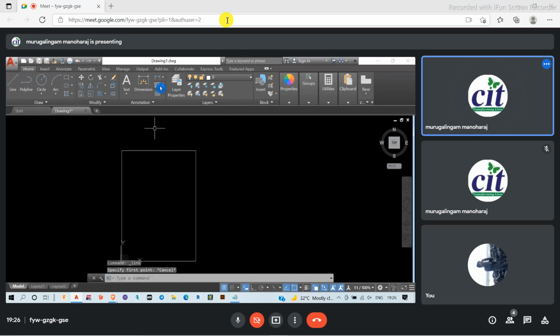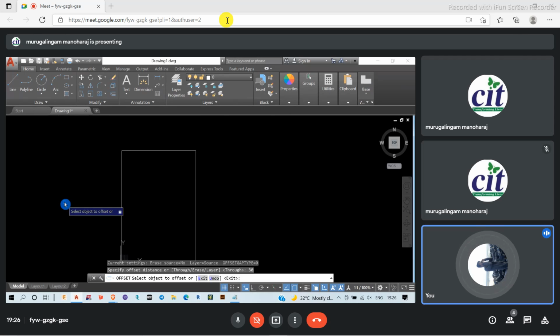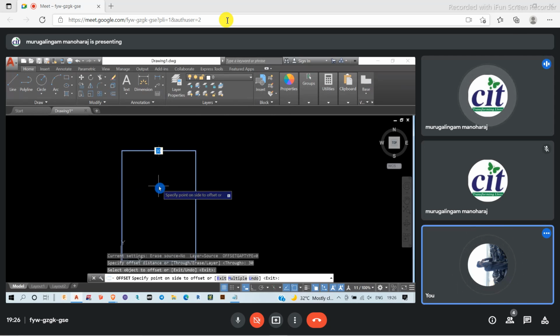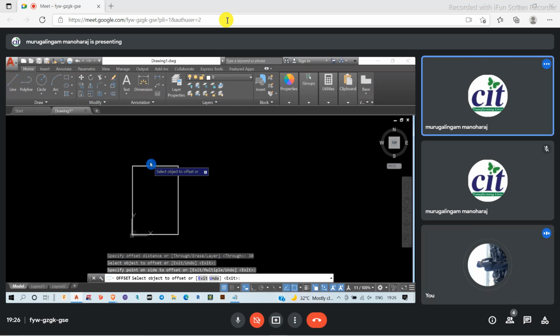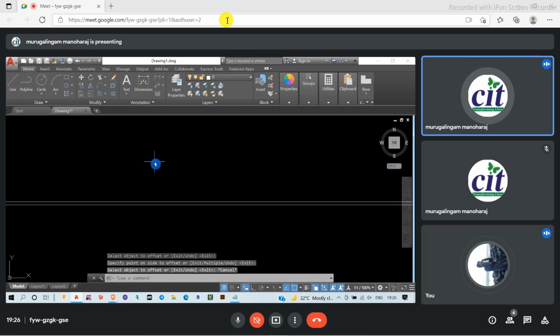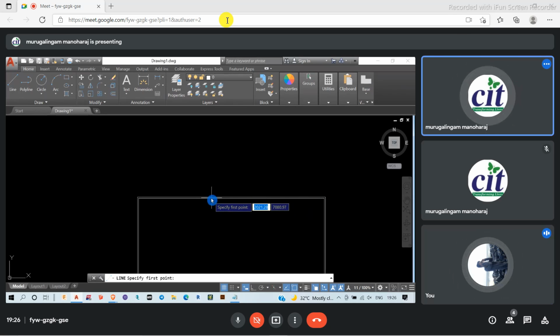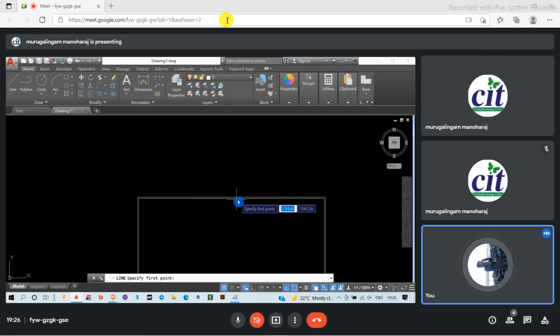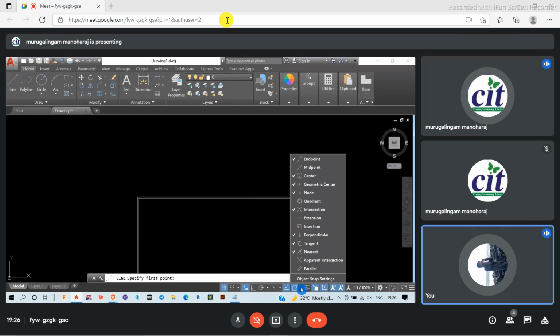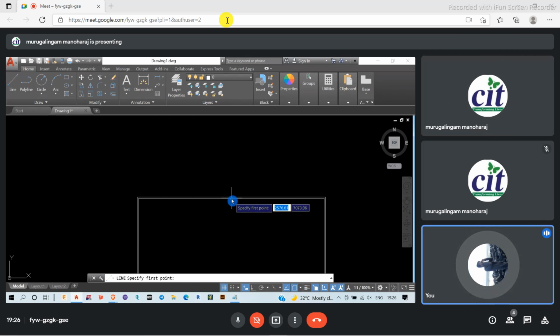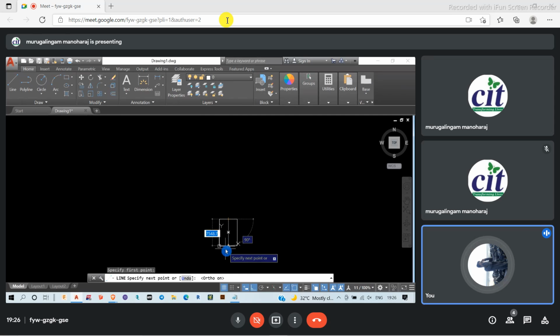The offset will be 30 mm. I'm not going to use the offset itself, but for reference, I'm using this one. From the center of this one, I need to find the center point. It's not showing it for me, so I turn on the midpoint option, from this point to this point.